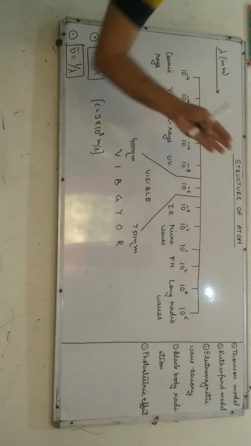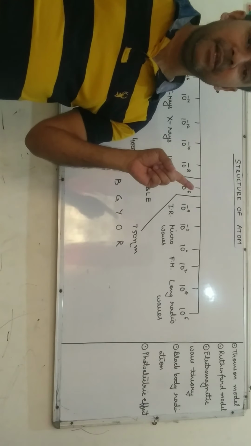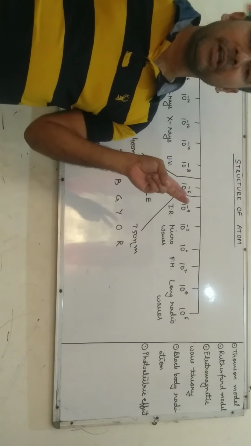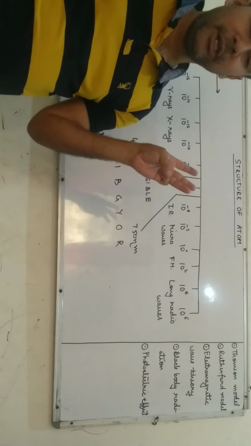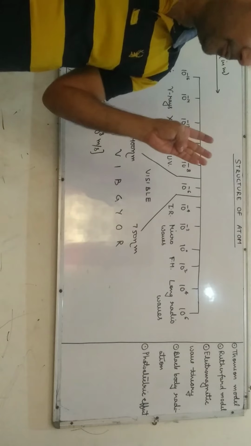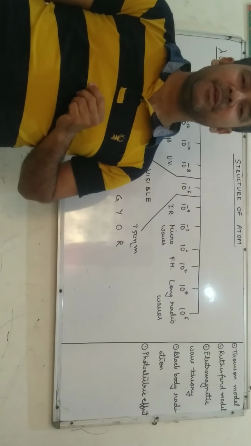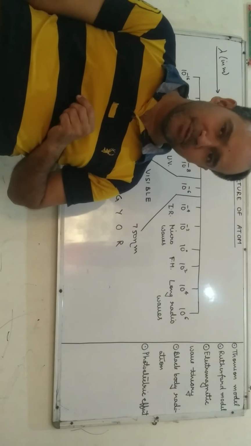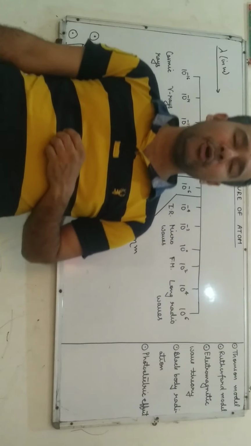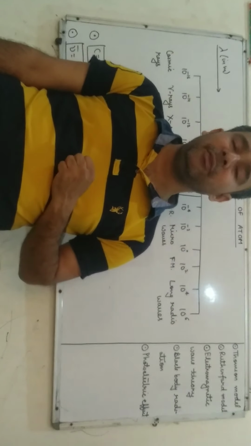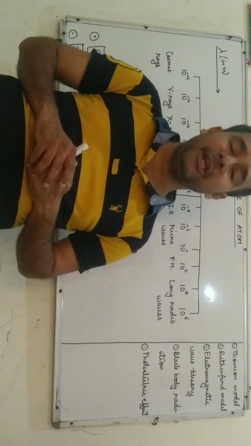There are some limitations in electromagnetic wave theory. These are: it could not explain black body radiation, it could not explain the photoelectric effect, it could not explain the heat capacity of solids, and number 4, it could not explain the line spectra of different elements with special reference to hydrogen. Now let us consider black body radiation. A body is said to be a black body if it absorbs or emits all frequencies of radiation. The radiation emitted by such a body is called black body radiation.